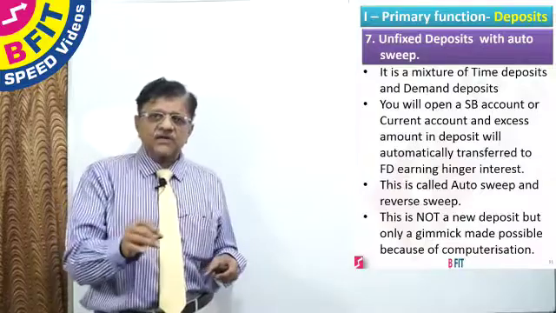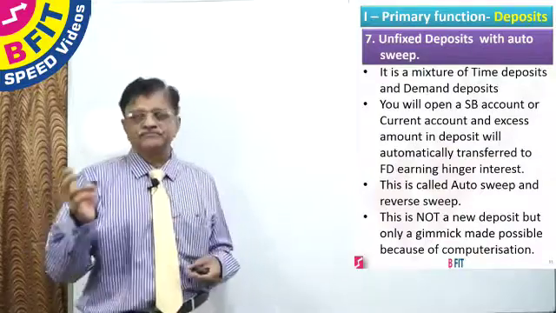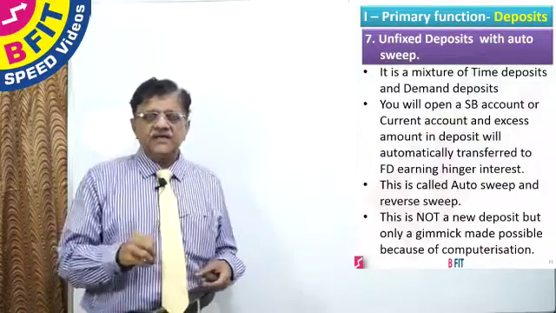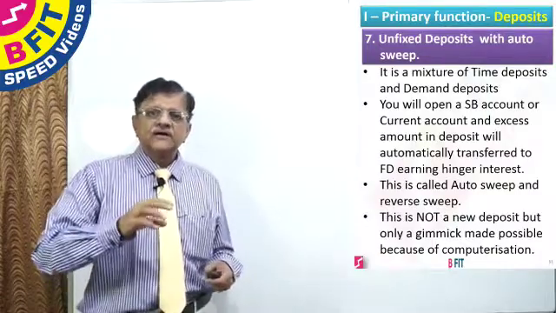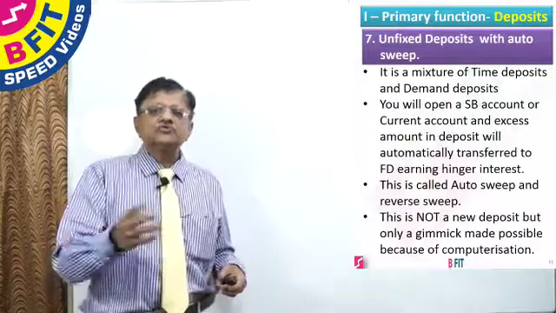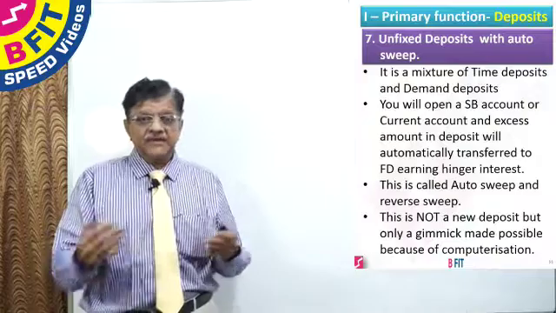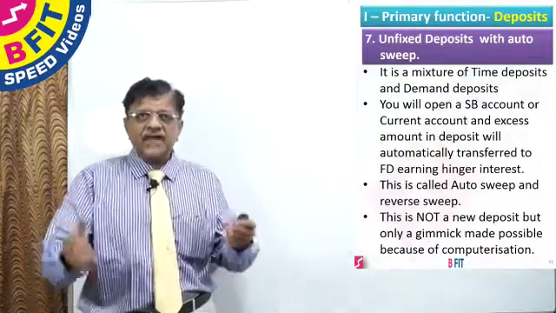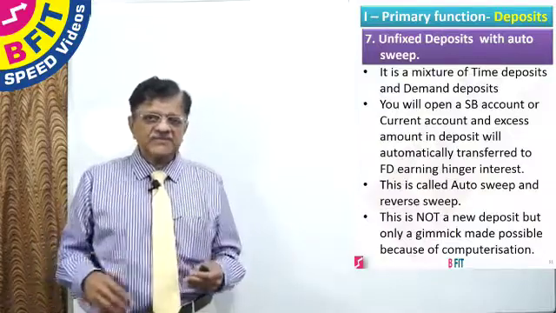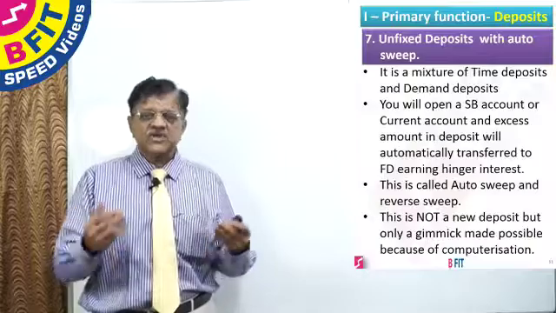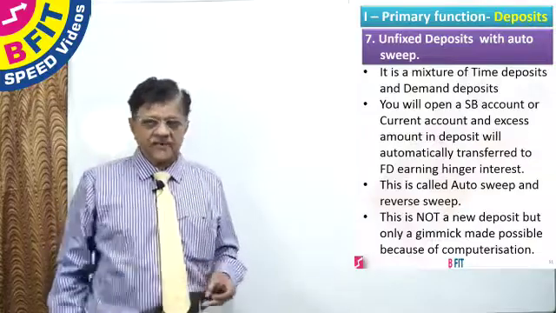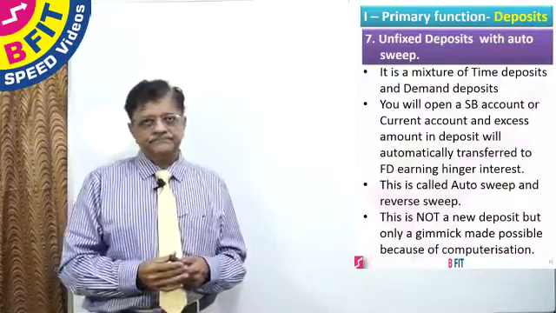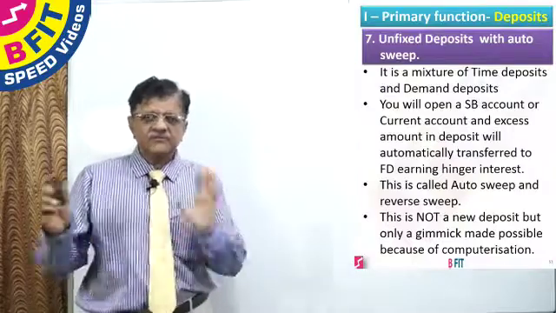Then from this current account or savings bank account, 9 lakhs will be taken automatically, and out of this 9 lakhs, fixed deposits will be opened, each of 10,000 rupees or 20,000 rupees as agreed between the customer and the bank individually.